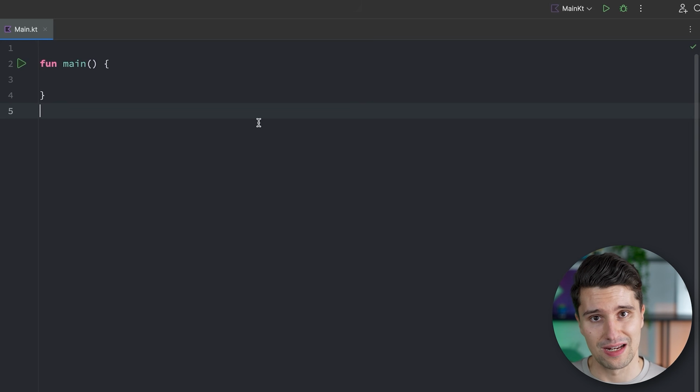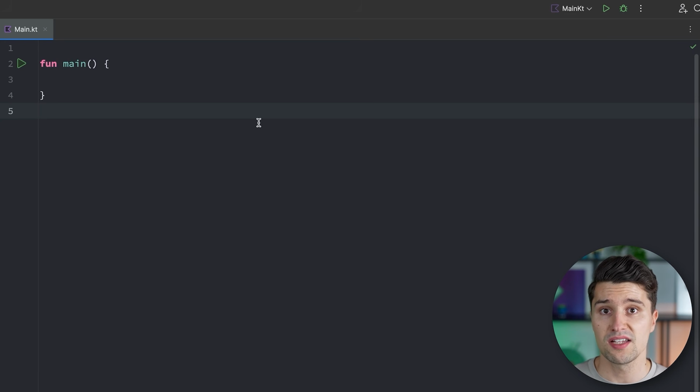Because the use case of classes is to, on the one hand, bundle certain data and then provide functionality that operates on this bundled data. Or in other words, a class provides a blueprint to build something.